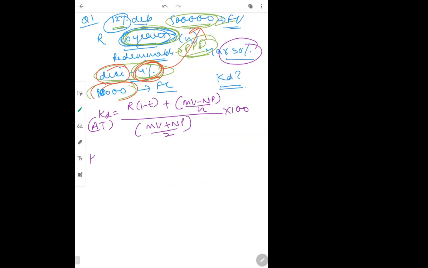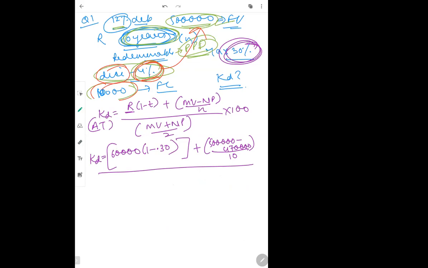इसको कैसे निकालेंगे? R you have calculated as 60,000. Now 60,000 into 1 minus 0.30, as 30% was tax. This is my one bracket, plus maturity value we calculated as 5 lakh, net proceeds we calculated as 4,70,000, this whole divided by N which was 10, divided by 5 lakh plus 4,70,000 divided by 2, into 100. इसका आंसर कितना आएगा?